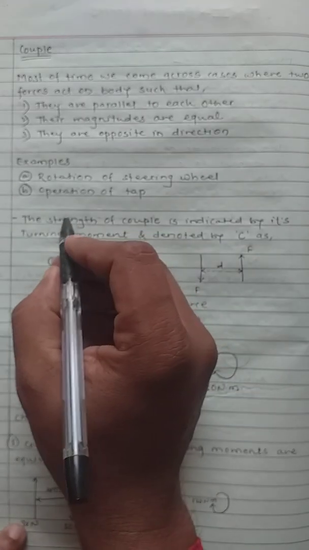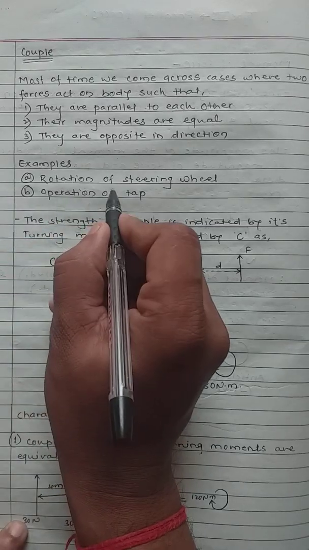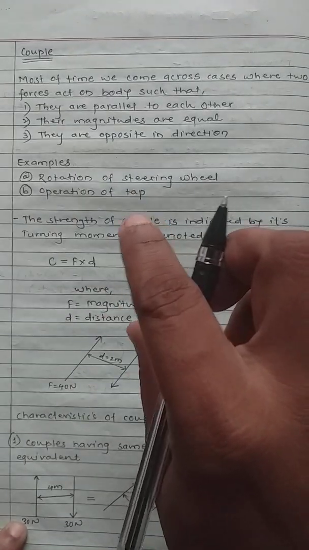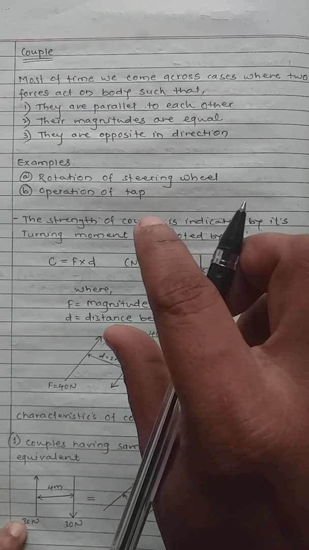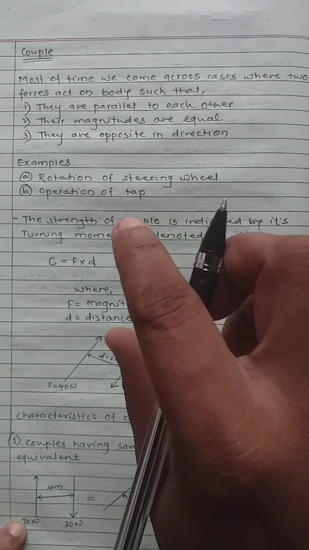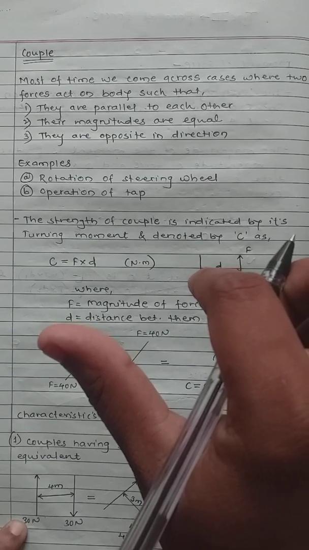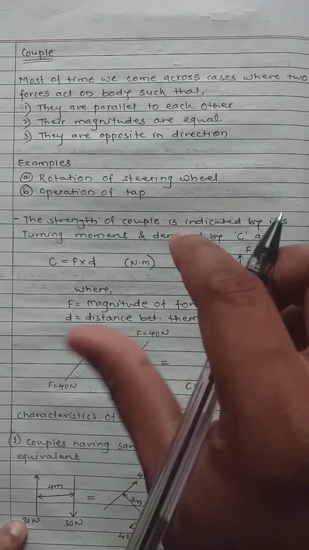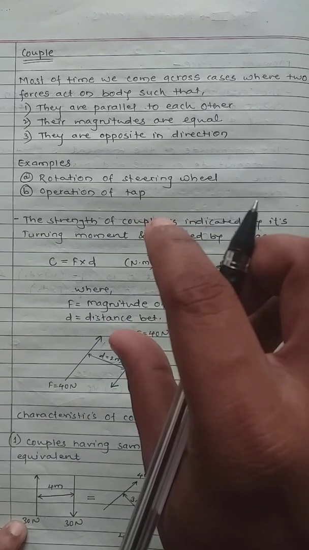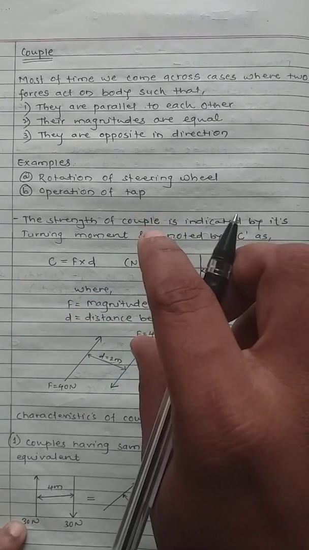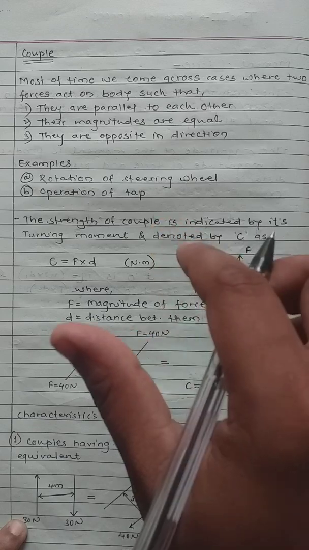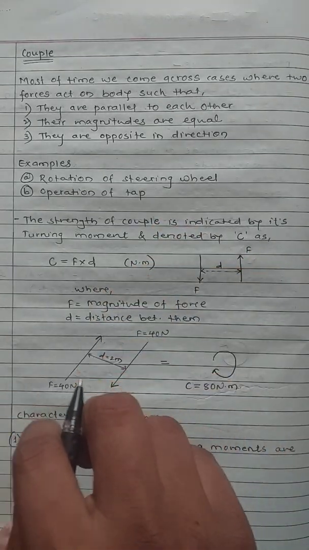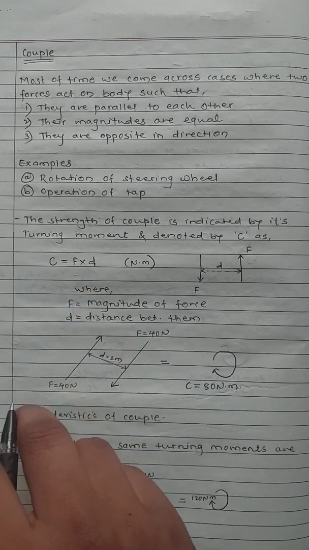Similarly, a simple example is the operation of the tap. While opening or closing the tap, we are applying forces exactly parallel to each other, with equal magnitudes in opposite directions, using both fingers, right? So when opening and closing the tap, we are forming a couple at a particular center point.